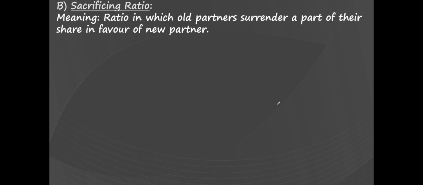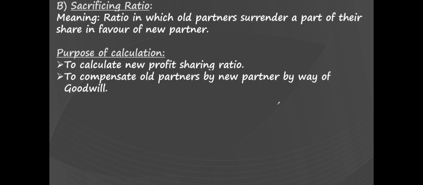The purpose for calculating the sacrificing ratio is to calculate the new profit sharing ratio. As we had seen in the calculation of new profit sharing ratio, we need the sacrificing ratio.